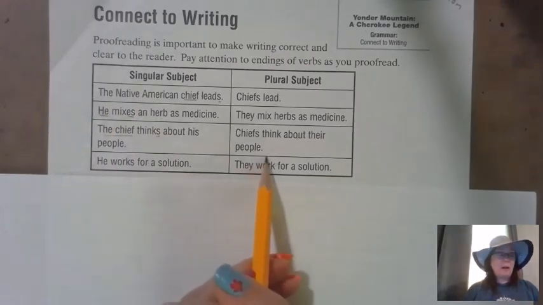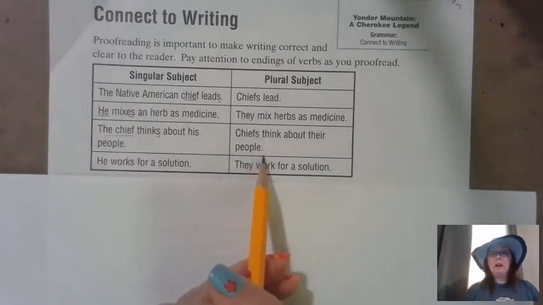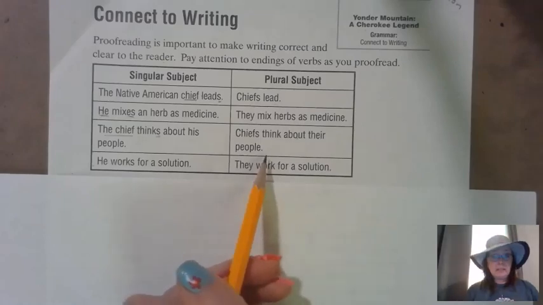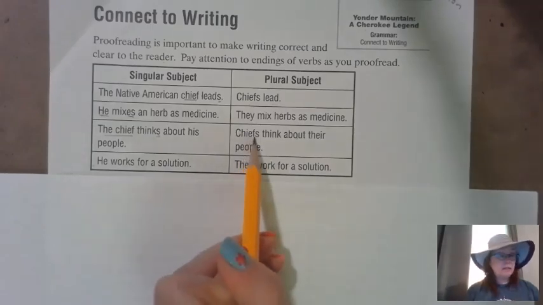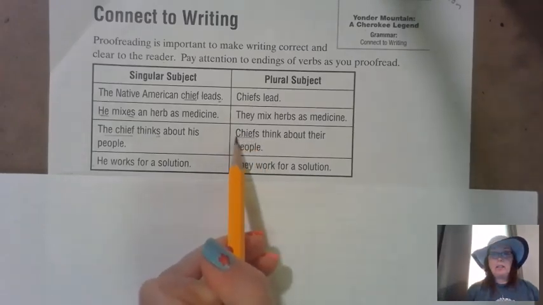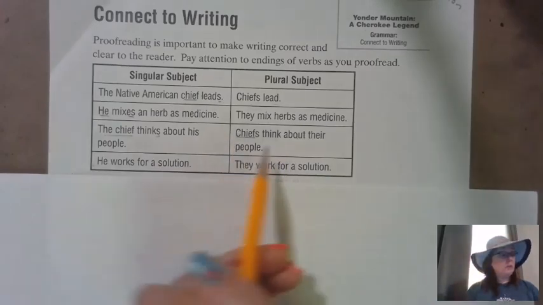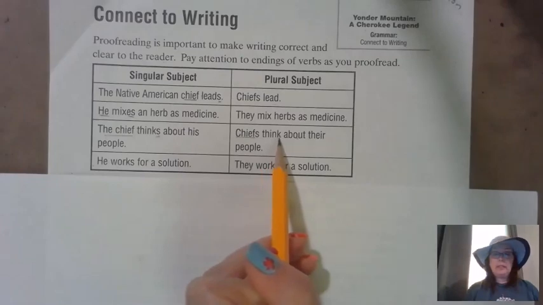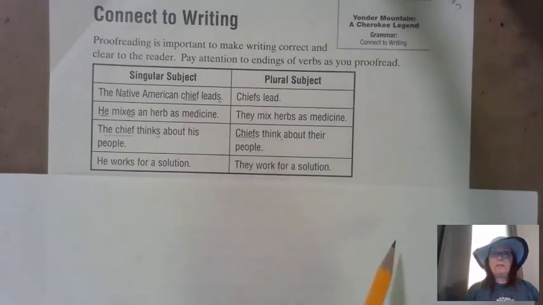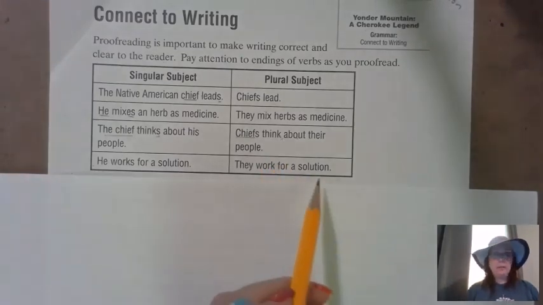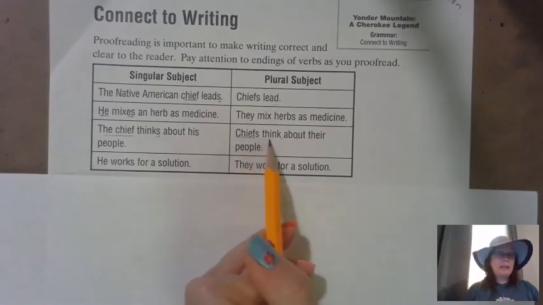Chiefs think about their people. What is the subject of the sentence? Chiefs. It's two or more chiefs, so it's plural. Do we need to add it to the end of the verb? No, we do not. Chiefs think.